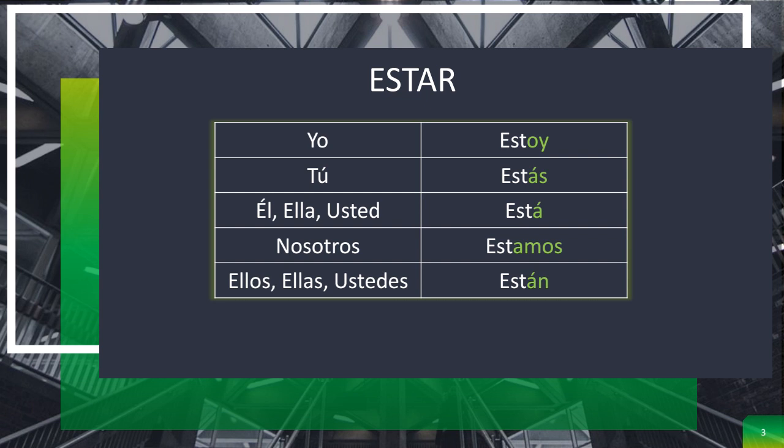For a regular verb, like say hablar, your endings would be hablo, hablas, habla, hablamos, hablan. And in here, it just doesn't follow it the same way. And it has a lot of accent marks, and you usually don't have accent marks on your regular AR verbs. So that's what makes estar irregular.